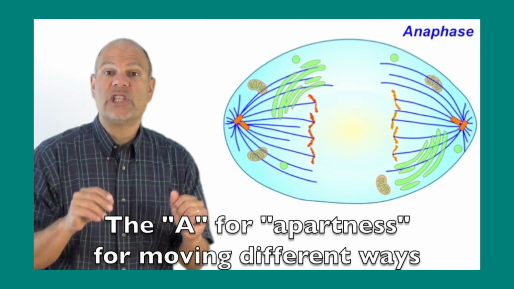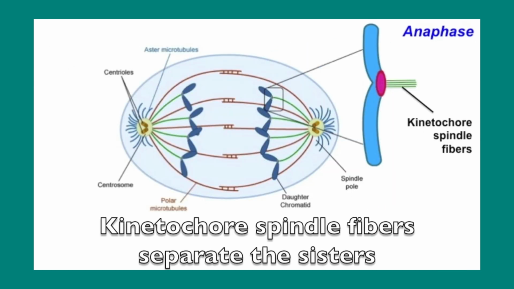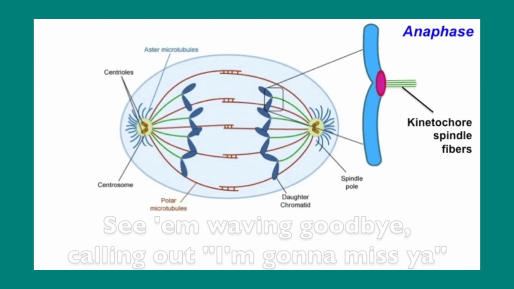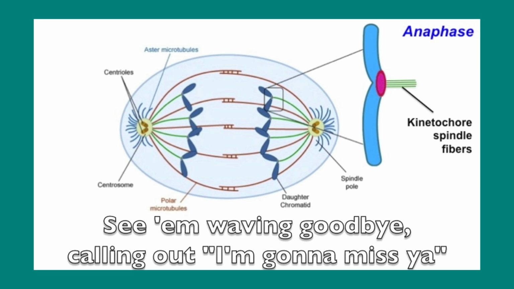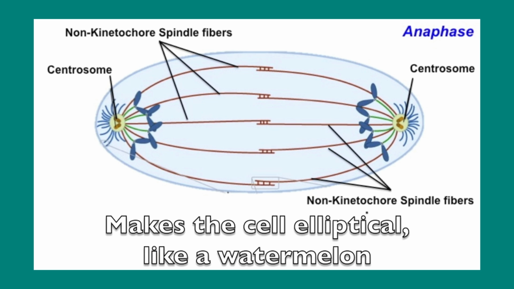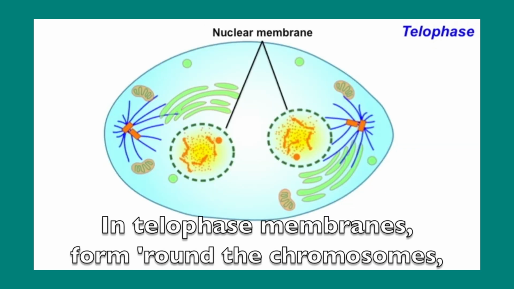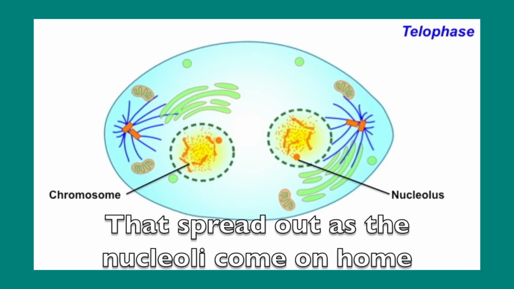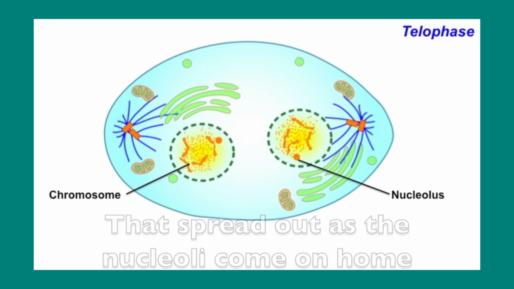The A for apartness, for moving different ways. Kinetic core, spindle fiber separate the sisters. See, I'm waving goodbye, calling out I'm gonna miss you. And the other spindle fibers pushing grapple like felons, make the cell elliptical like a watermelon. In telophase, membranes form around the chromosomes that spread out as a nucleoli like come on home.